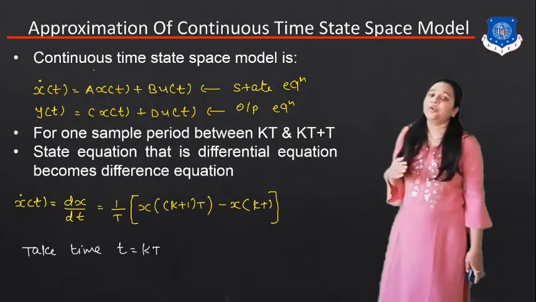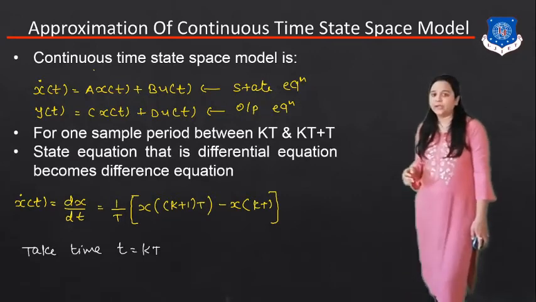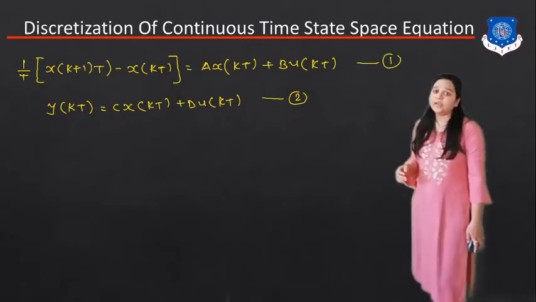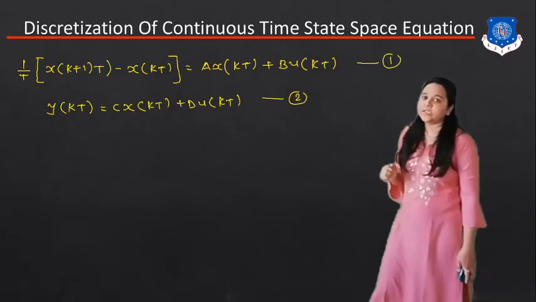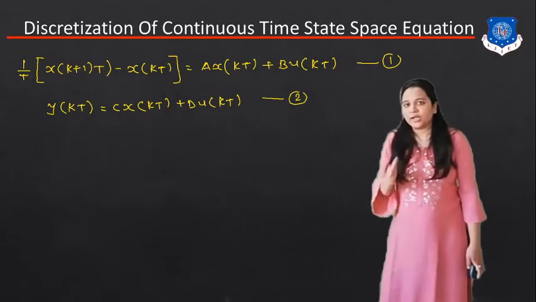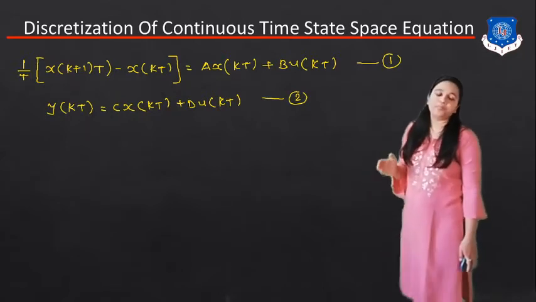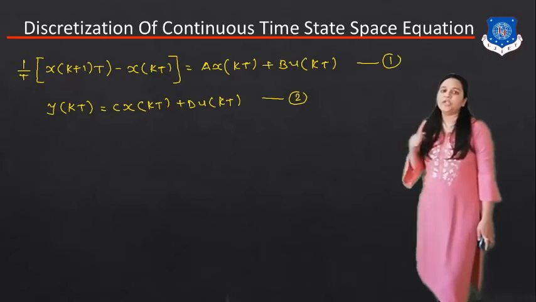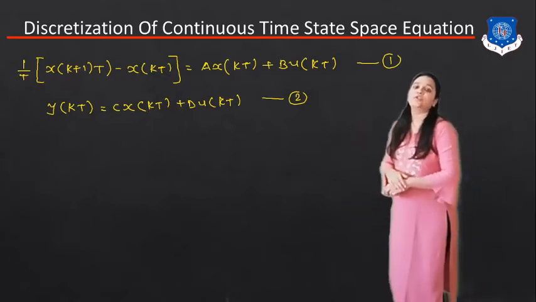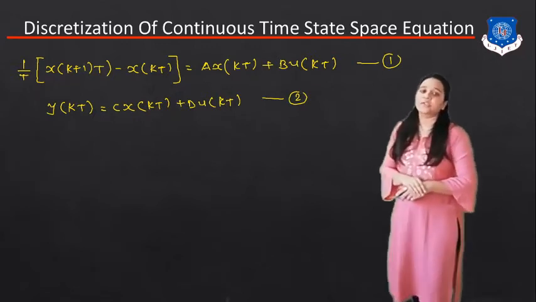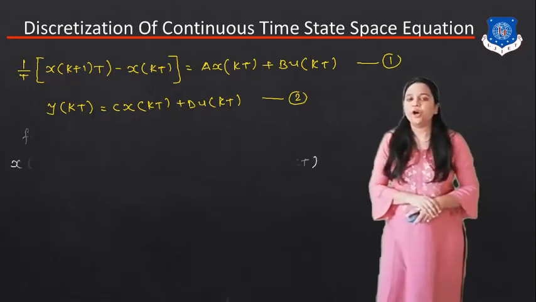Now we have to take time t equal to kT. We get 1 by T in this bracket x((k+1)T) minus x(kT), that is equal to A x(kT) plus B u(kT), and the output equation y(kT) is equal to C x(kT) plus D u(kT).